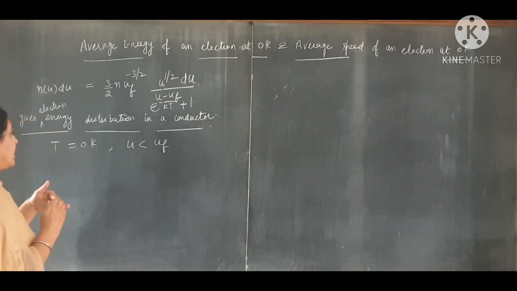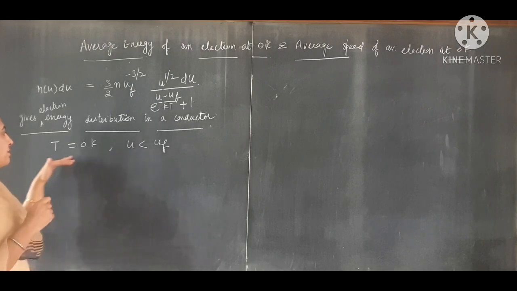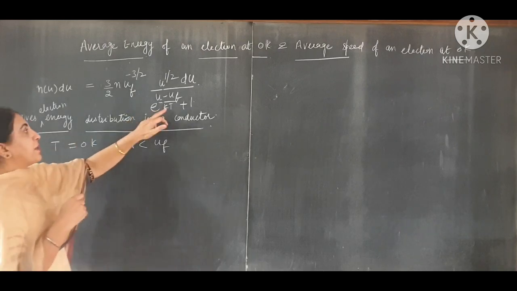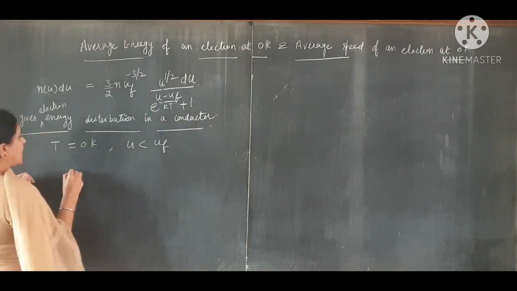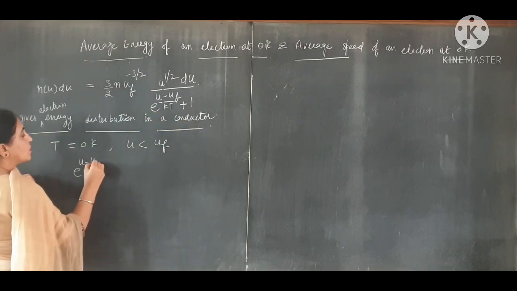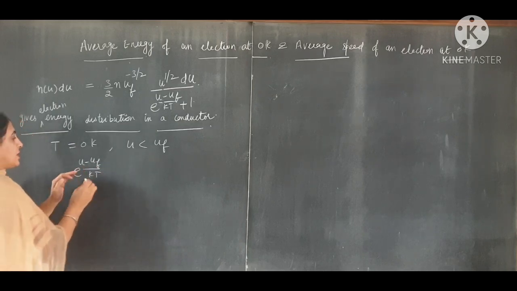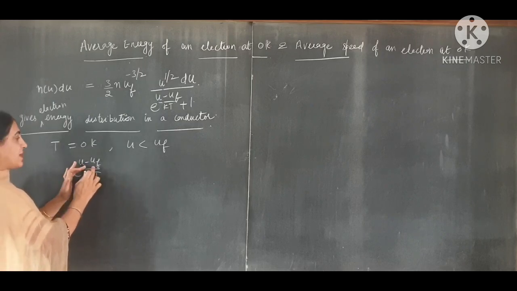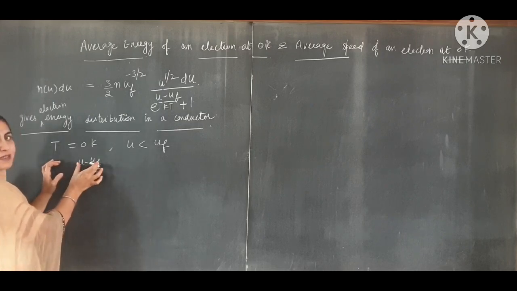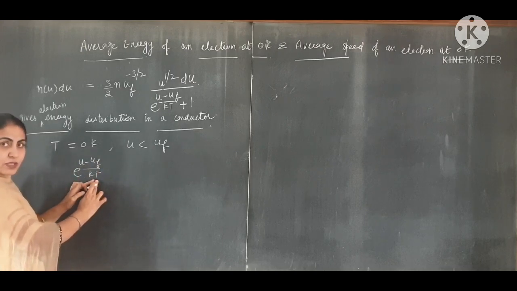But we are now dealing with the case when u is less than u_F and temperature is 0 Kelvin. Then in e raised to power (u minus u_F) upon kT, since u is less than u_F this term is negative, and it is divided by T which is 0.